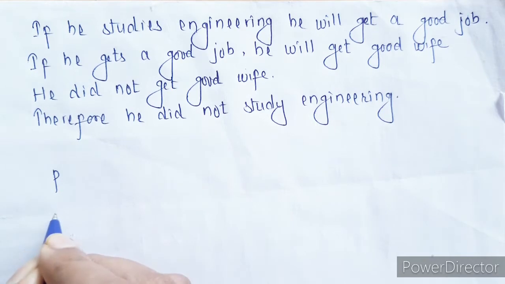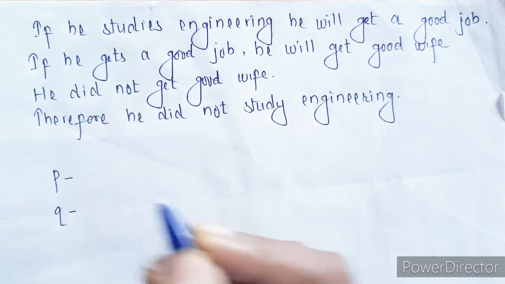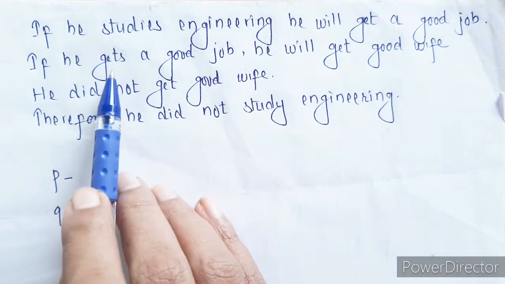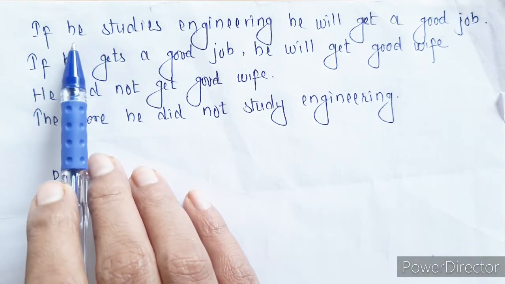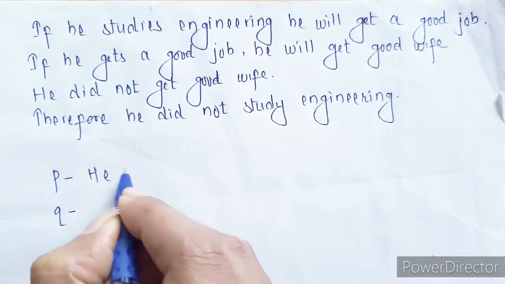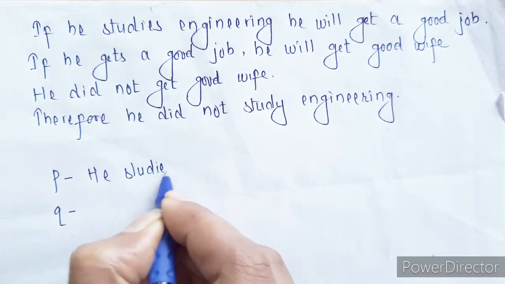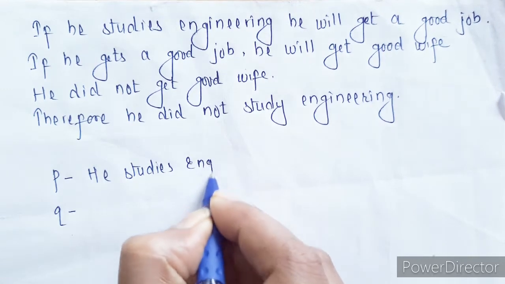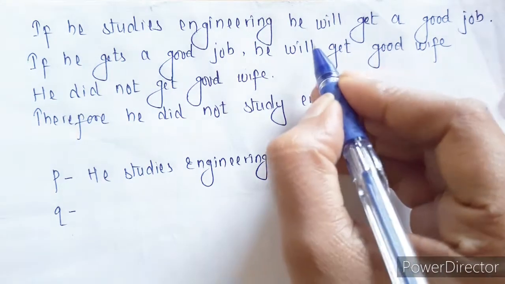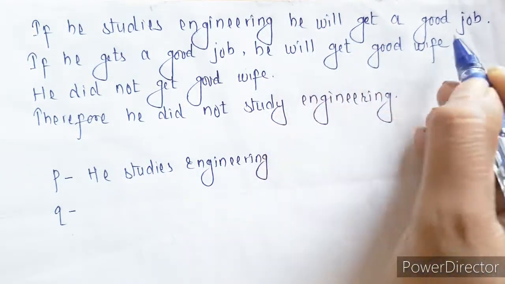First let's write P and Q statements in terms of symbols. So first sentence, what we can take it as, he studies engineering. So I am taking P as he studies engineering. Now next we can take this as Q. He will get good job.